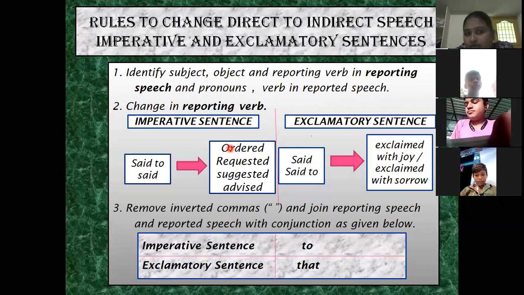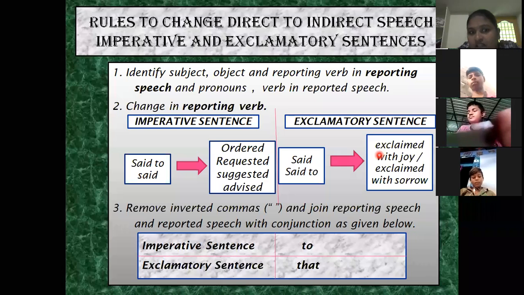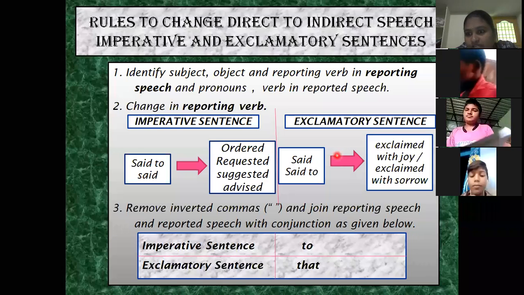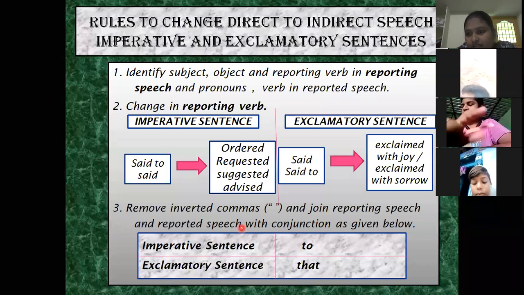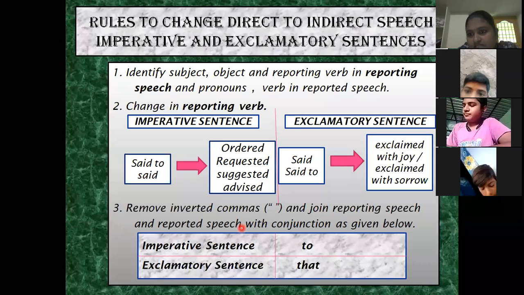Here, the reporting verb for an imperative sentence is changed to ordered, requested, suggested, or advised, based on the given sentence. In an exclamatory sentence, it is changed to exclaimed with joy, exclaimed with sorrow, or exclaimed with wonder. Is this point clear? And next, coming to the third point, we have to remove inverted commas and comma.